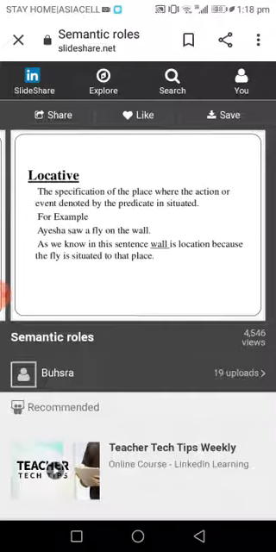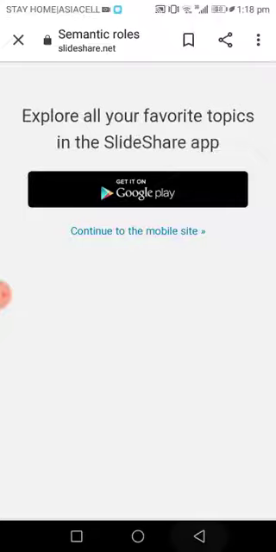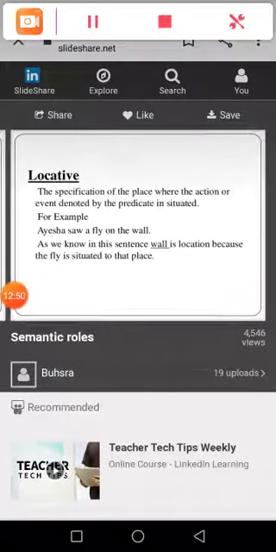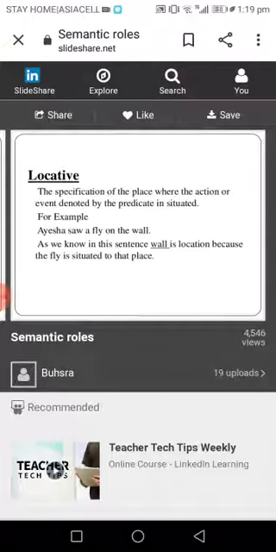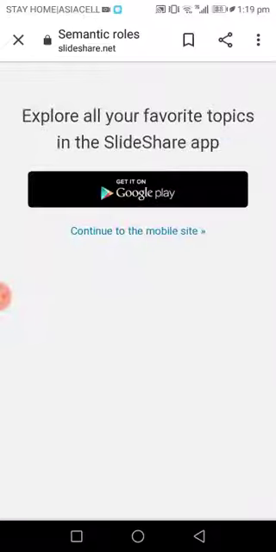About locative, as I said, we reach the source, because the source refers to the starting point that I'm going to move from. For example, we will say that she has come from London, and it's always preceded by the word from, while goal is preceded by the word towards, or for, or maybe to, while source is preceded by the word from and sometimes by the word of.